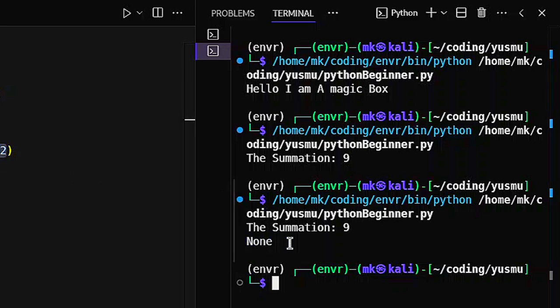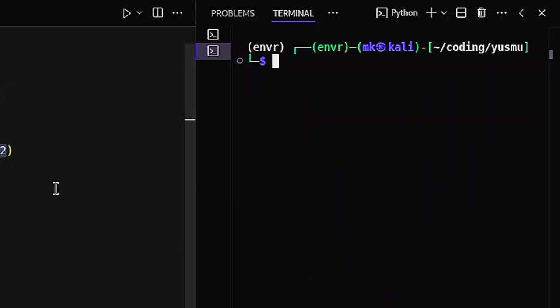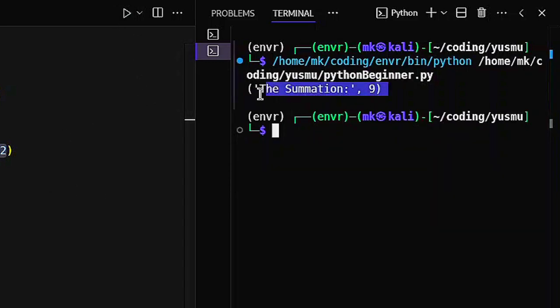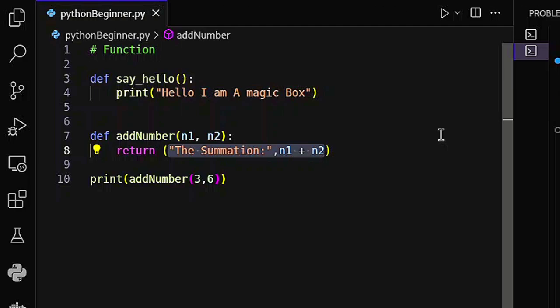So let me clear out my terminal and let's see. If we run it, now you see it says the summation 9. It gives us an output. So I hope you understand how functions work.